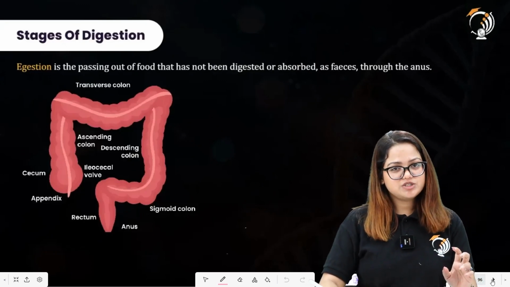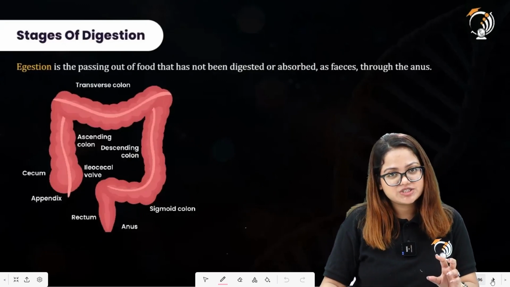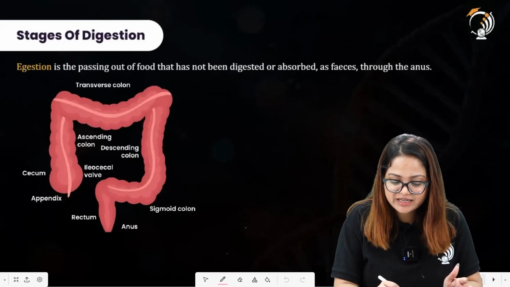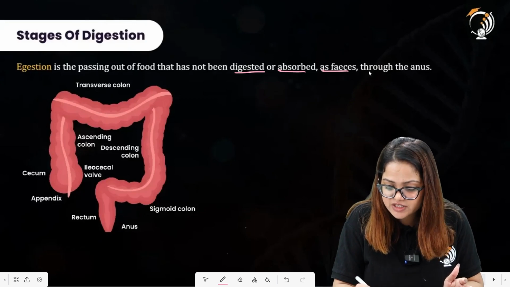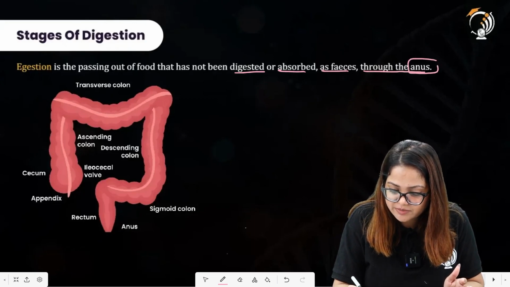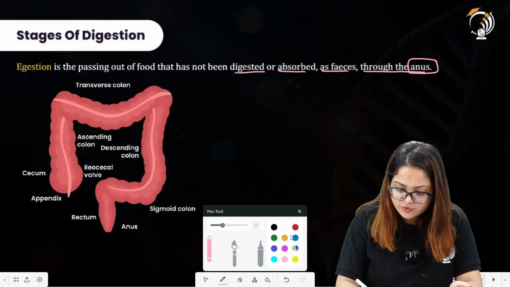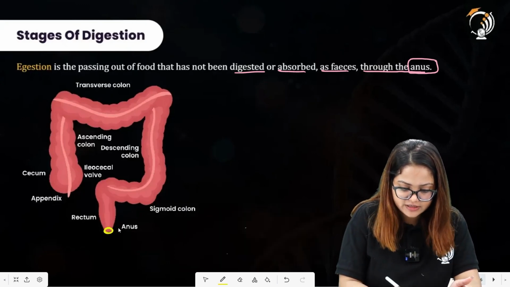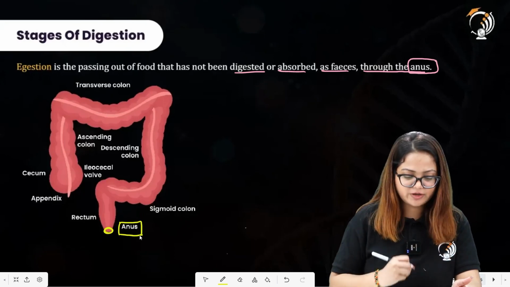Egestion is the process in which the food that is undigested will be removed out from the body. All right. Passing out of the food that has not been digested or absorbed as feces through the anus. Now, anus is that part from which the undigested food material will be removed out from the body. So, this is basically the anus. This is the representation of anus over here.